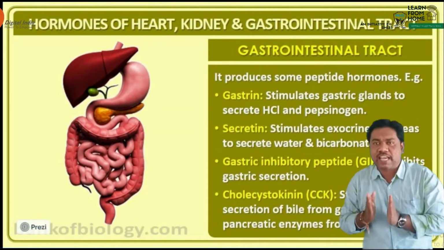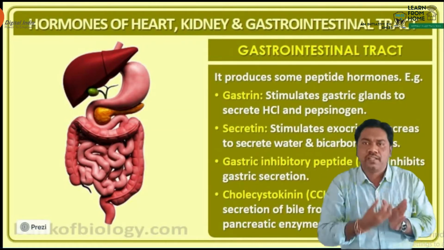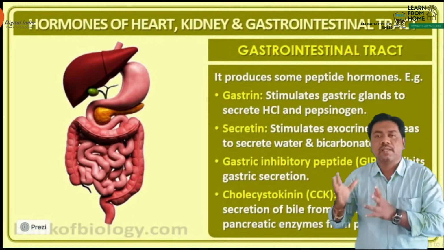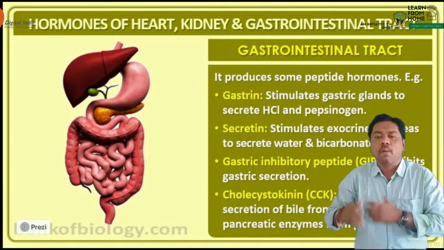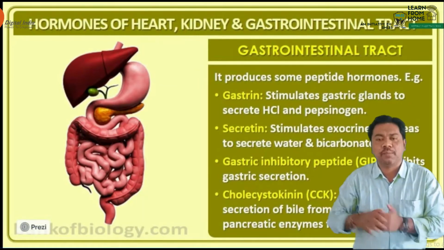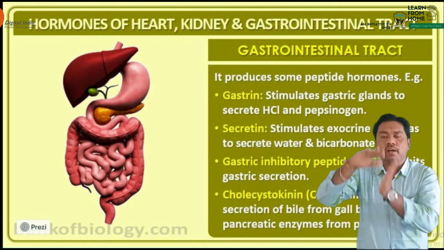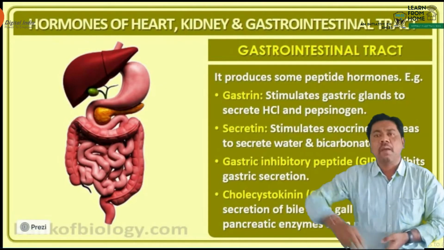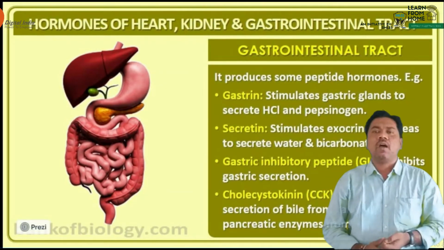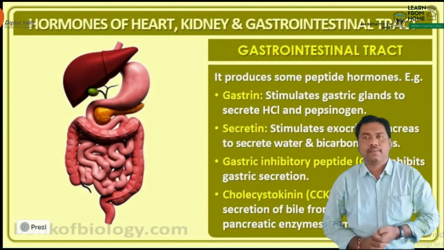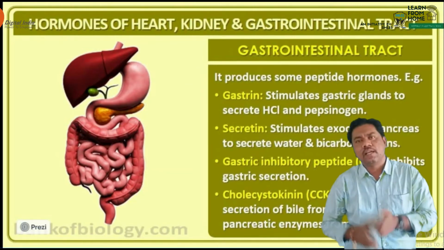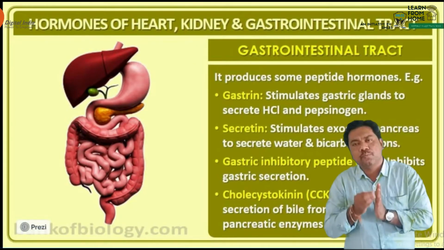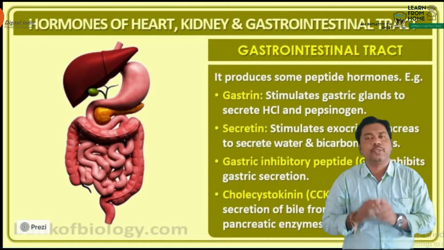Gastrin acts on the gastric gland. This gastric gland is stimulated by gastrin, and it produces some chemicals and enzymes. What is the enzyme, beta? Pepsinogen enzyme. The pepsinogen enzyme is produced from the gastric gland. And hydrochloric acid is also produced from the gastric gland by specialized cells. What is the cell name, beta? Oxyntic cells or parietal cells. These oxyntic cells are otherwise known as parietal cells. These cells have the ability to produce hydrochloric acid in human beings.